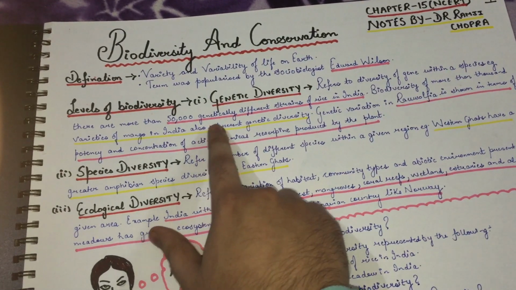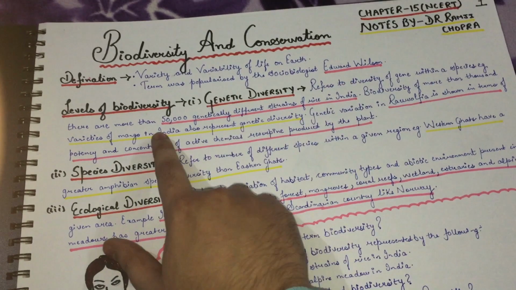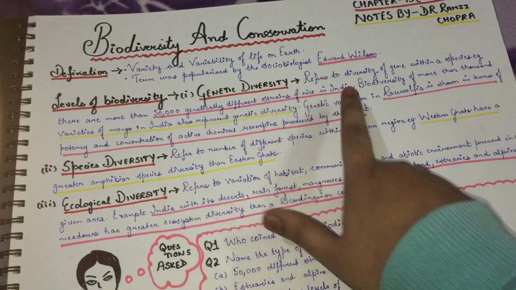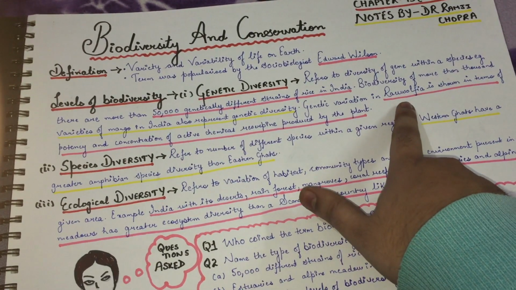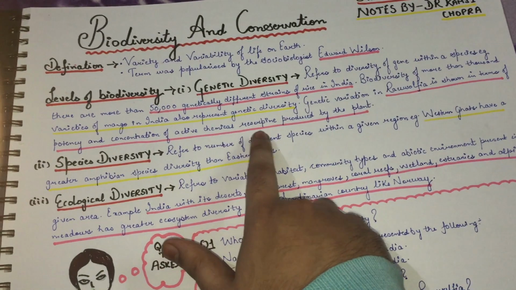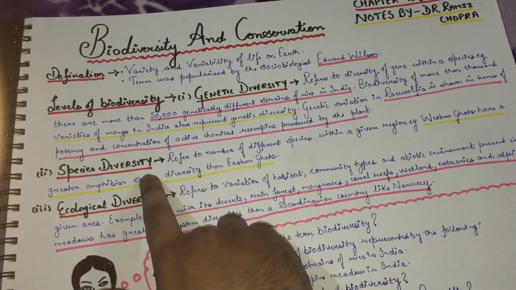Example: there are more than 50,000 genetically different strains of rice in India, number 1. Number 2, there are 1,000 varieties of mango in India. And number 3, it is also represented by Rauwolfia in terms of potency and concentration of the active chemical reservoir produced by the plant. Number 2 is species diversity.